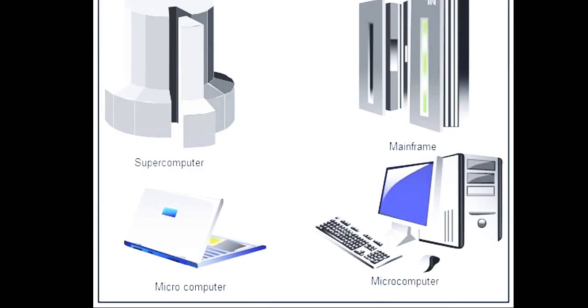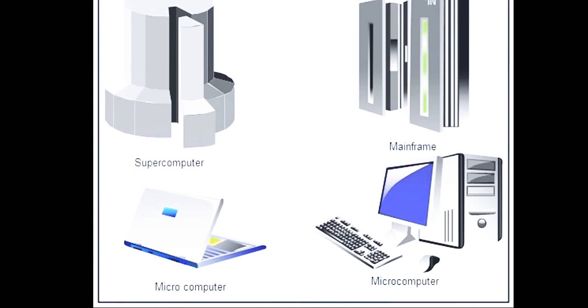And the third one is personal computers. These are also known as microcomputers. They are used in homes, offices and schools. They cost less than mini computers and only one person can use a PC at a time.